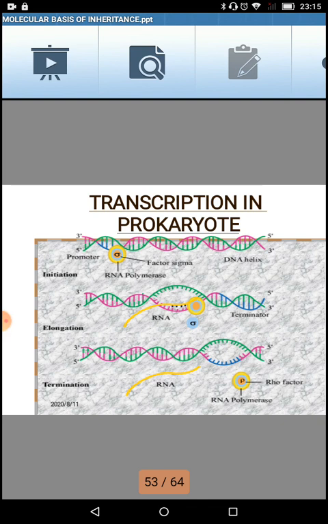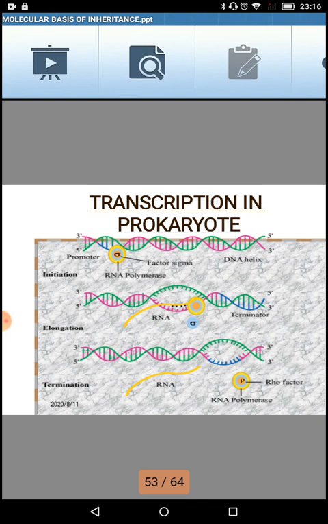The first step is the initiation step. This initiation step is the start signal where a factor called the sigma factor, you can see this round yellow one with sigma written in it, recognizes the starting signal of the DNA chain.